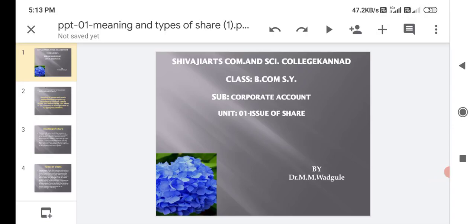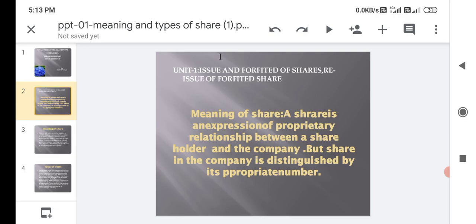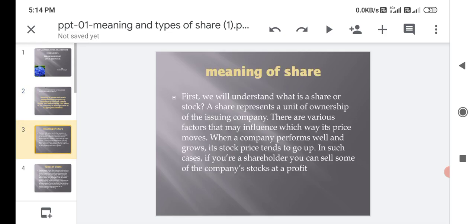My dear students, today I will explain the meaning of shares. A share is an expression of the priority relationship between a shareholder and the company. But shares in a company are distinguished by the number of their proprietors. Meaning of shares: first, we have to understand what a share of stock is.